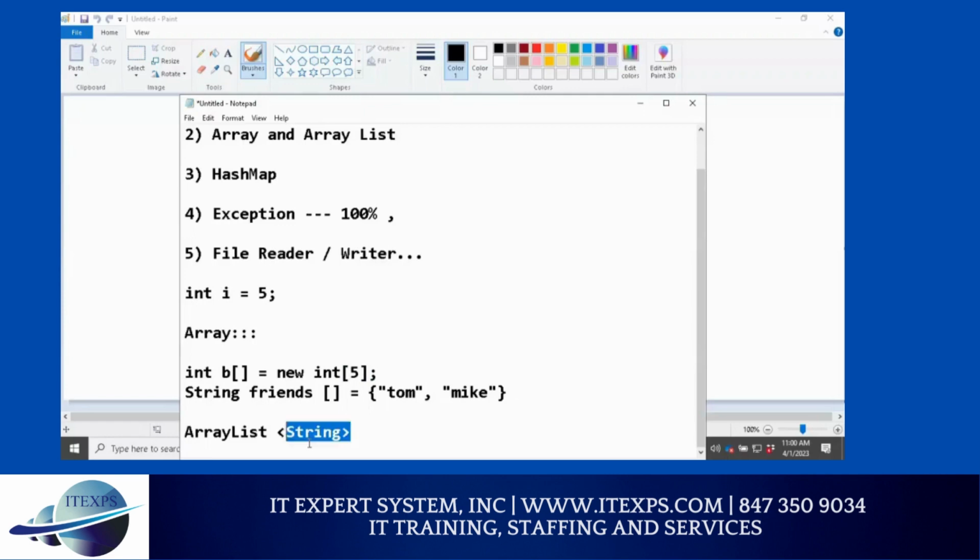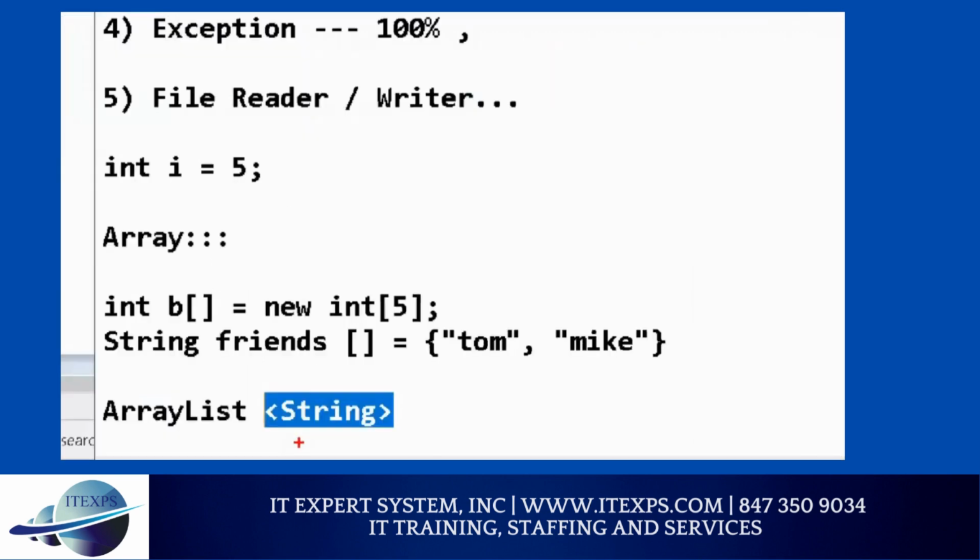And you can see S is capital, which means that's the object. So here I can store a string object. But if I want to store student, I will say student. Make sense or no? If I want to do bank, I will say bank. If I want a movie, then I'll use movie. Make sense or no? So now this concept, the angular bracket, is called generic.